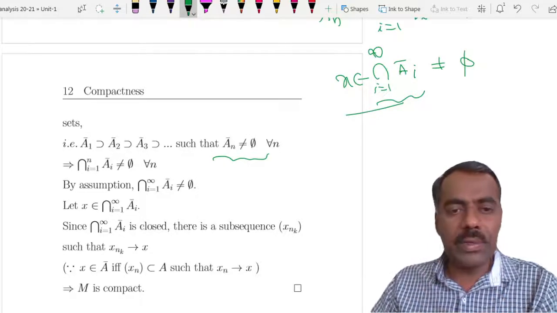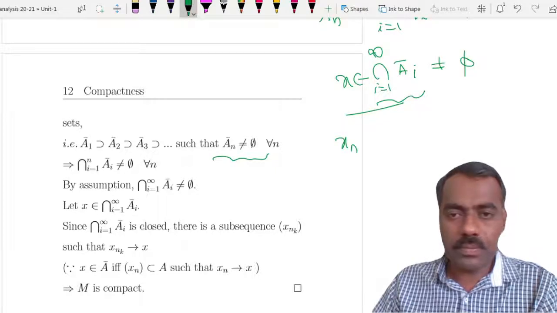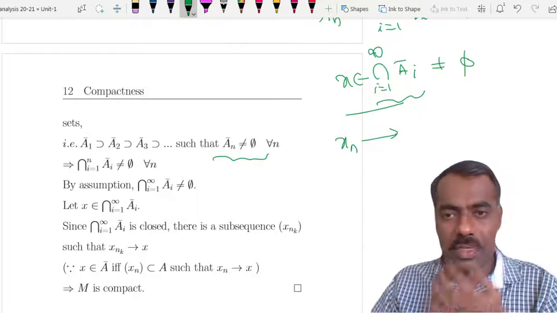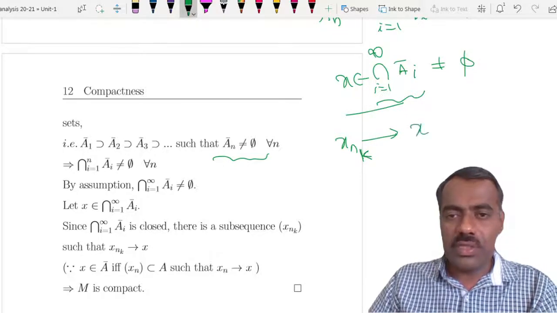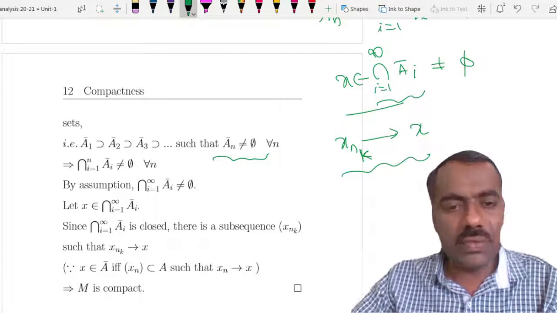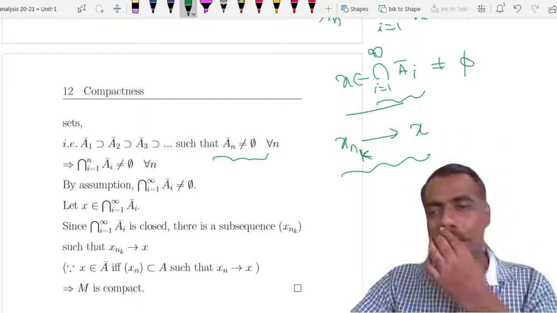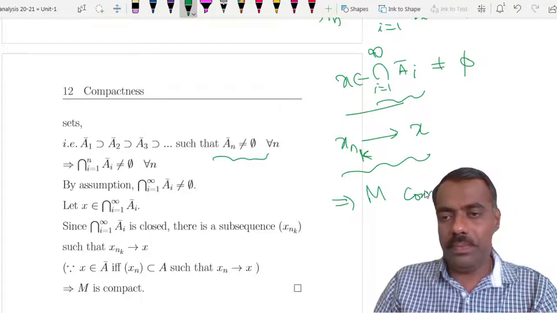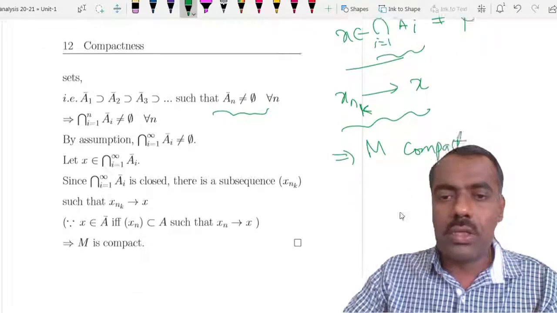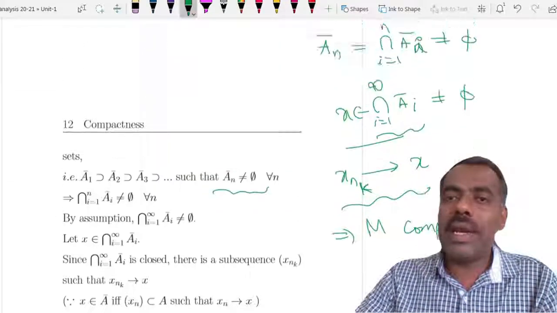So what you can prove is that there exists a subsequence xnk which converges to this x, and that is what we want to prove, that there exists a subsequence which converges. This implies M is compact. Fine. So these are some of the results about compactness.